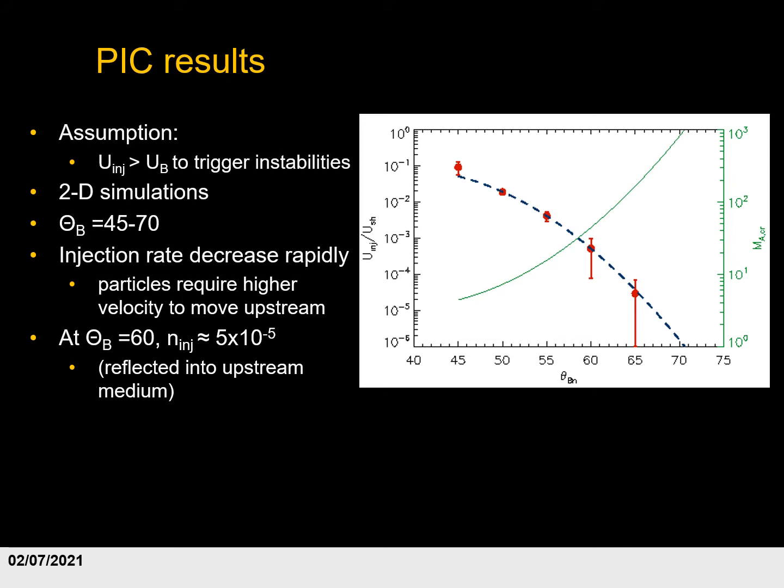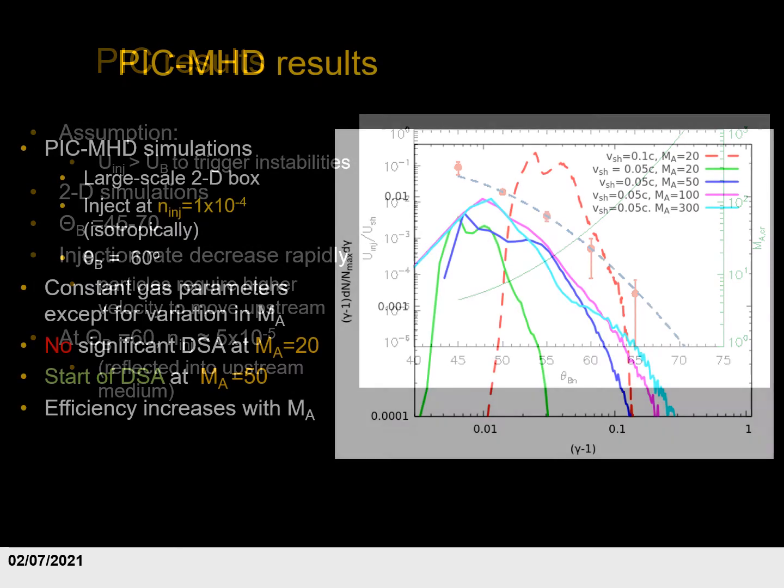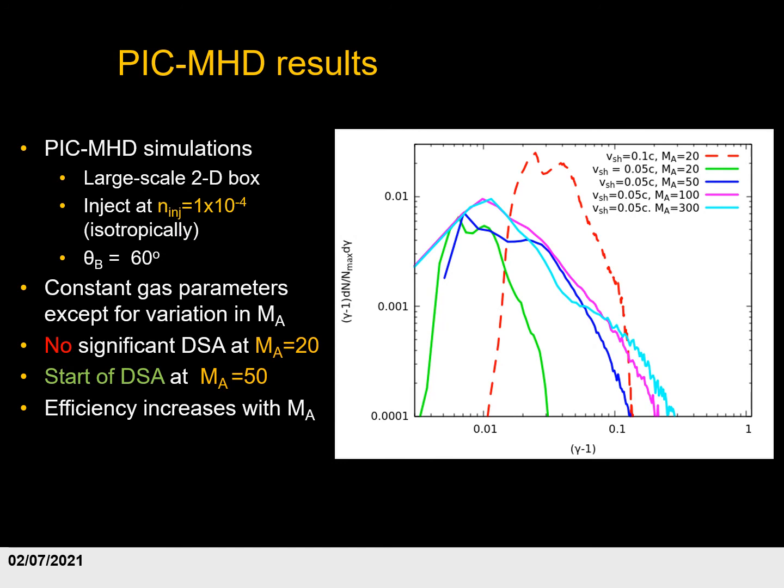As an example, we look at the shock at a 60-degree angle. For that, we find that approximately 5 times 10 to the minus 5 of the original particles is reflected back upstream. And we use that number to start a series of PIC-MHD simulations. For the PIC-MHD simulations, we take a large-scale two-dimensional box in order to be able to capture longer wavelength instabilities. And at the shock, we inject the particles at a rate of 1 times 10 to the minus 4.